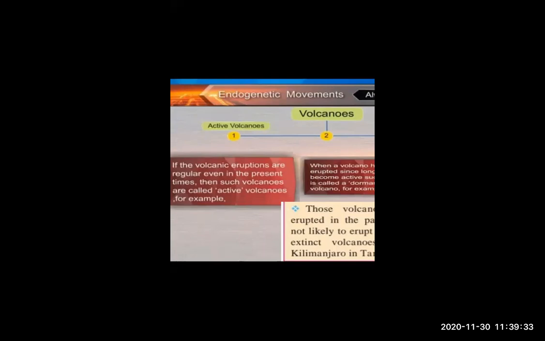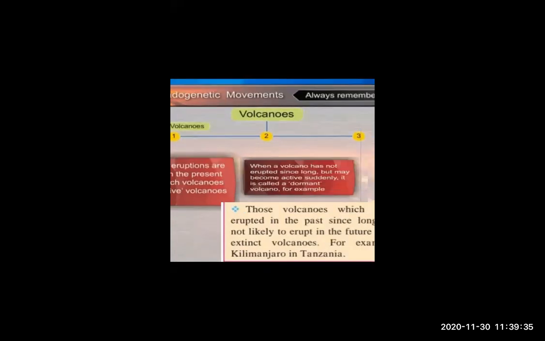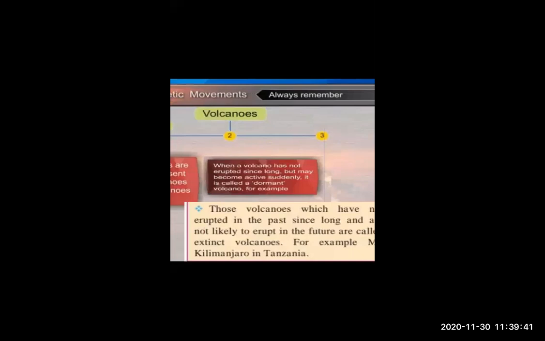Afterward, when a volcano has not erupted for a long time but may suddenly erupt, it is called a dormant volcano, like Mount Katmai, which is in Alaska. Barren Island is also there.